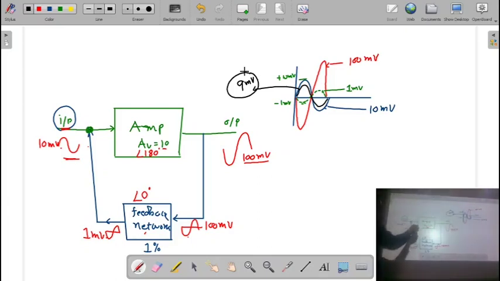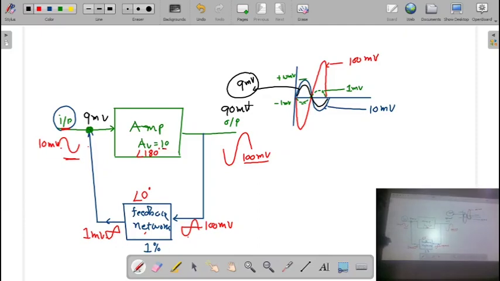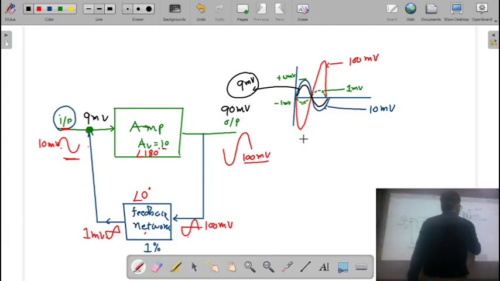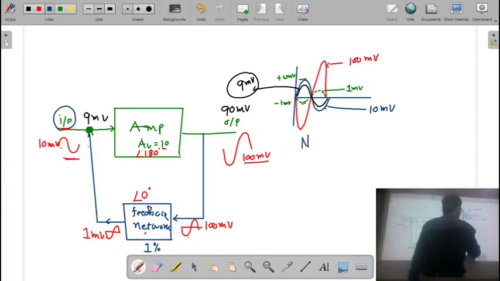Now the amplitude is 9 millivolt, it is going to be amplified by 10 times. So the output signal will be 90 millivolt. Means the output voltage of the amplifier is going to decrease. So this kind of feedback is known as negative feedback.